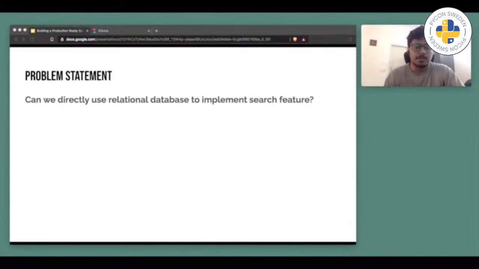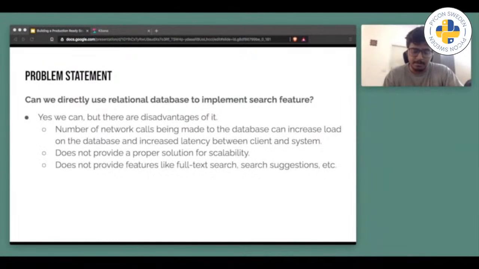Now the problem statement: can we directly use a relational database to implement a search feature? Yes, we can, but there are disadvantages. The number of network calls made to the database can increase the load on the database, which may increase the latency between the client and the backend systems. Also, it does not provide a proper solution for scalability. It also does not provide features like full text search, suggestions, etc.